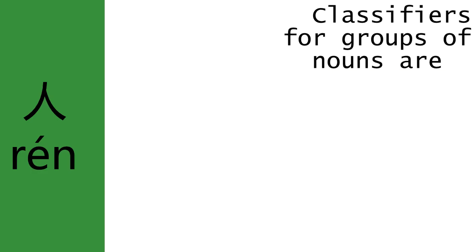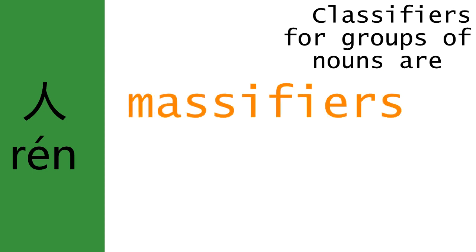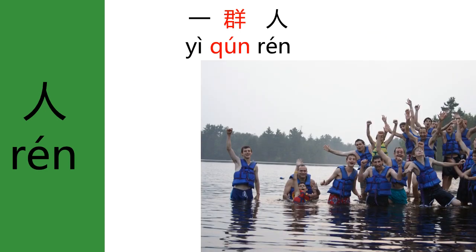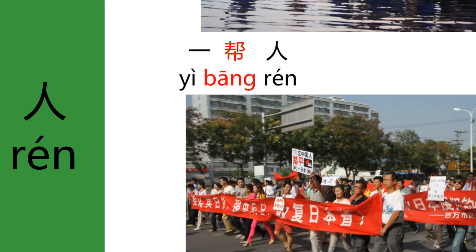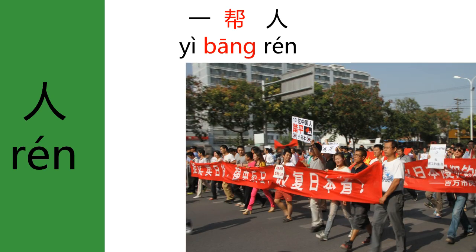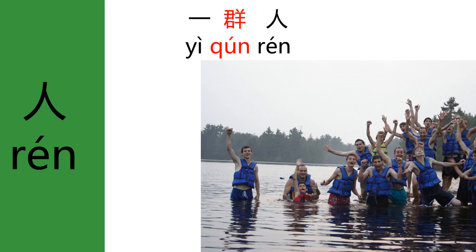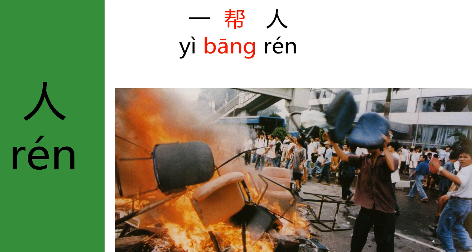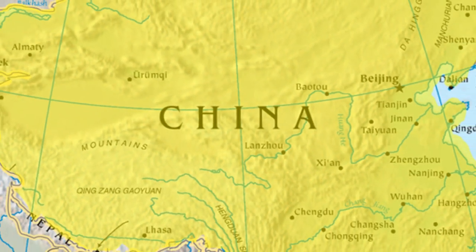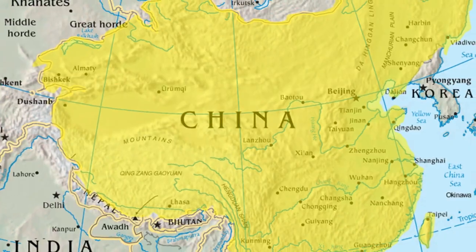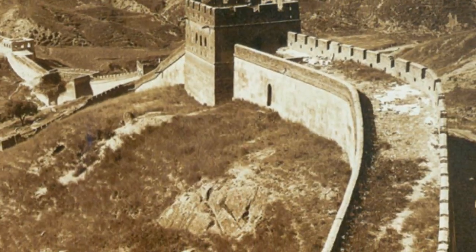A group of people may be referred to by massifiers, such as 群, 一群人, or 一帮人. The first is neutral, whereas the second implies that the people are maybe up to no good or a group of troublemakers.